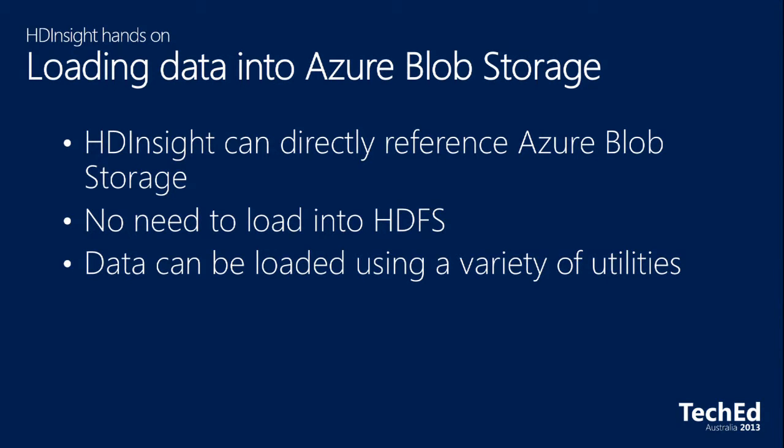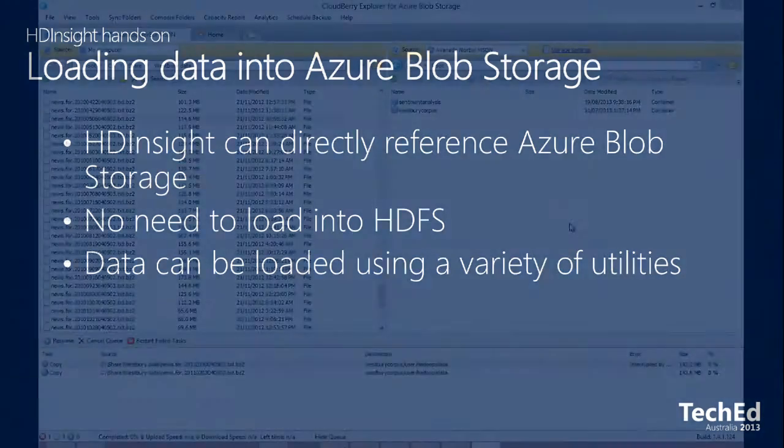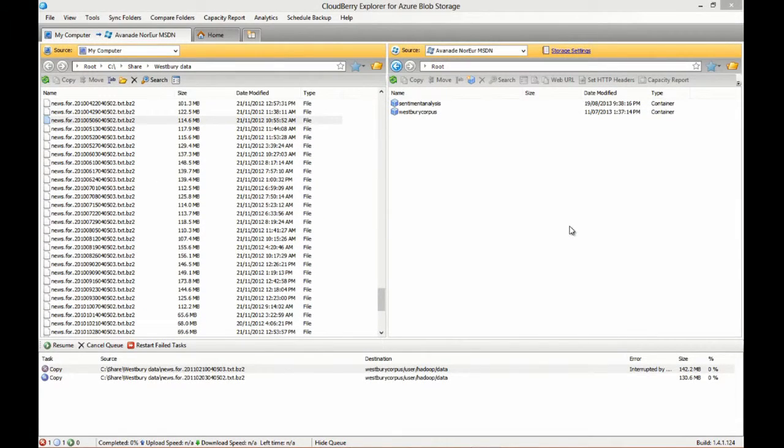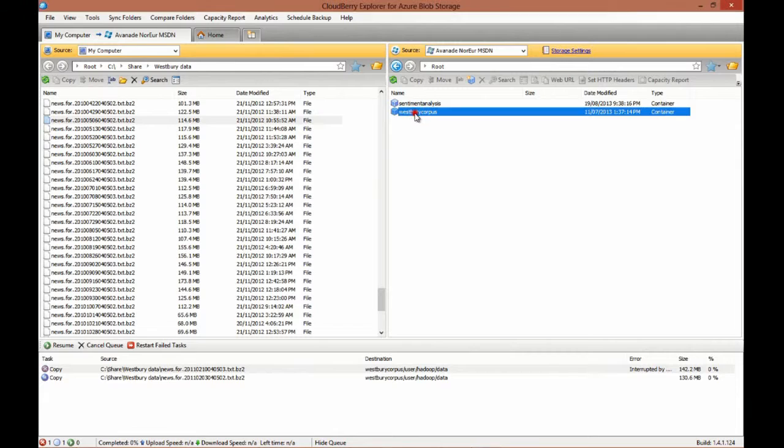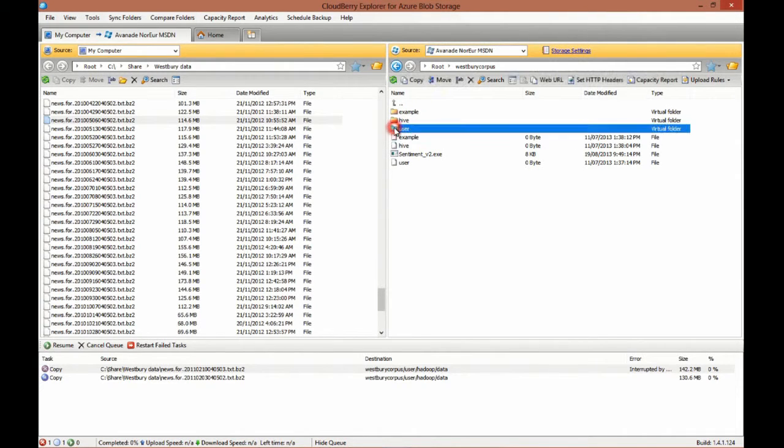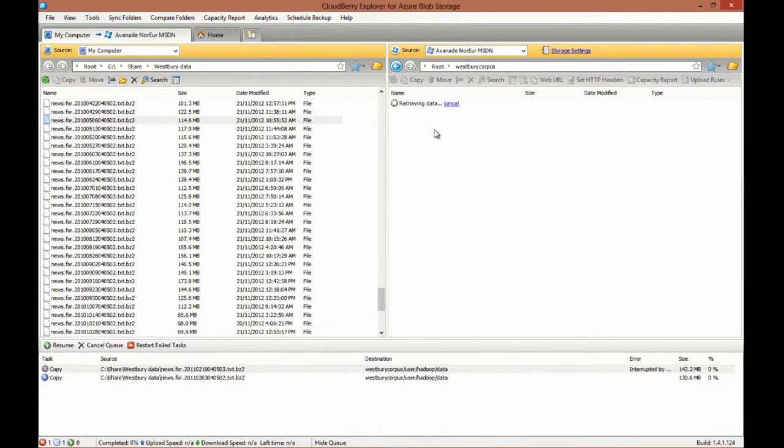Data can be loaded using a variety of utilities. There are commercial utilities, freeware GUI tools, and command line things from Microsoft. The one I've particularly gone with is a creature called Cloudberry Explorer. On the left-hand side, we've got a bundle of data. On the right-hand side, we've got my storage. I'm just going to quickly go into my data path. Again, this is just like typical folder operations, click, click, click, click to get through our Azure storage and into our data folder.